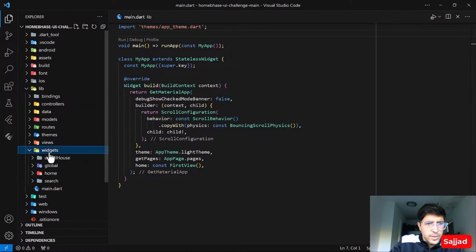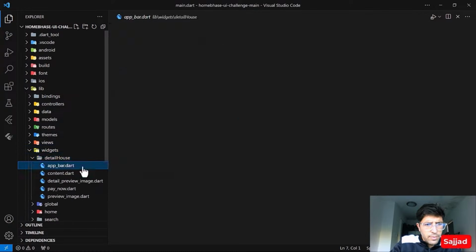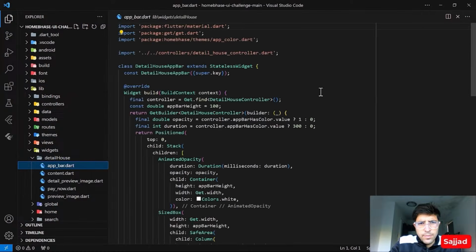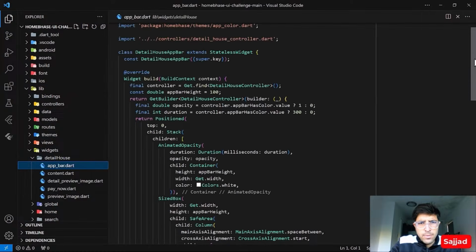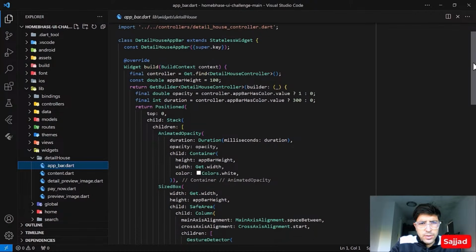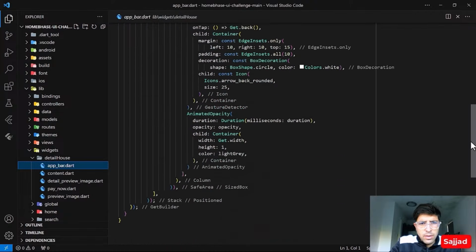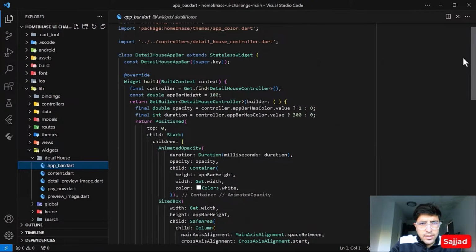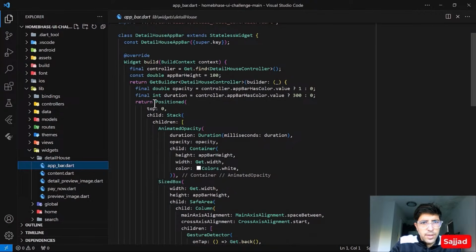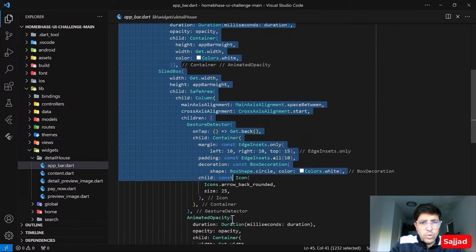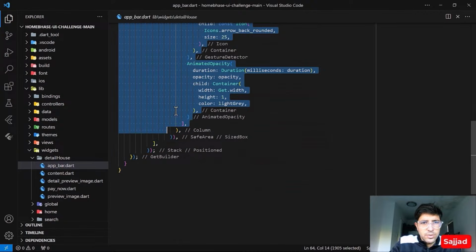Now let's go to the widgets folder and see if we can find anything. Yeah, the app bar. Let's go through this. As you can see, within the build method we are returning a builder, then we have a position widget, and this whole code goes into one thing, which is not so readable.